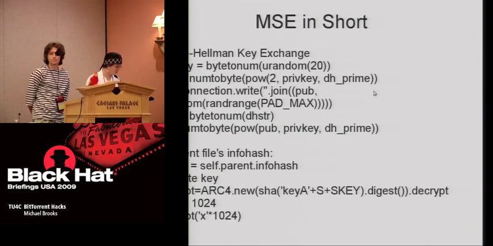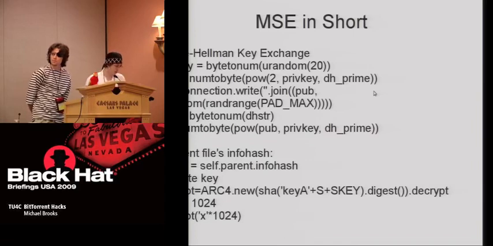MSE relies on three cryptographic primitives. First, it uses a Diffie-Hellman key exchange, shown in the top of this slide. This is to establish a shared secret between both parties. The secret is concatenated at the end of key A, which is a static string towards the bottom of this slide.